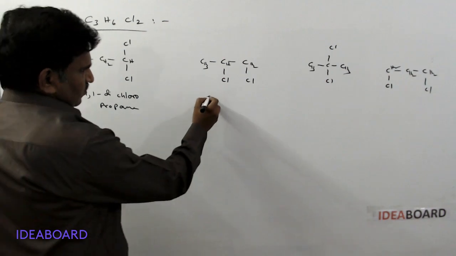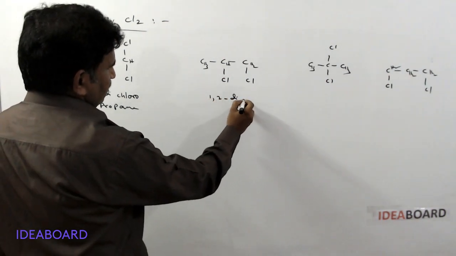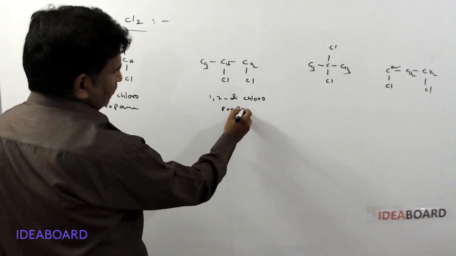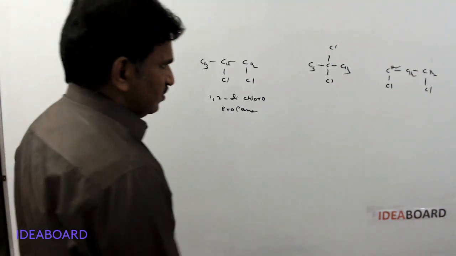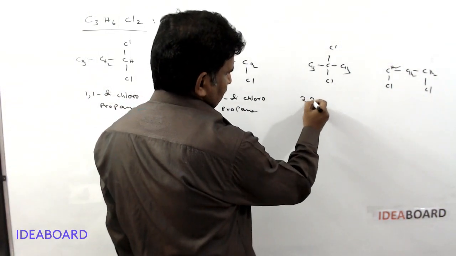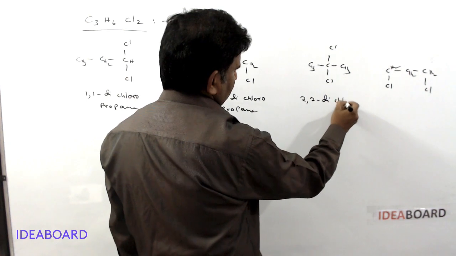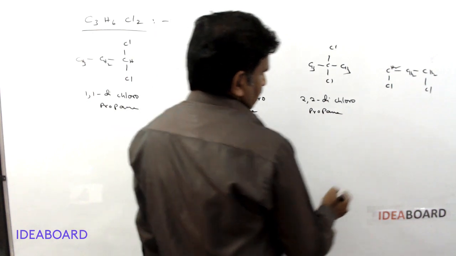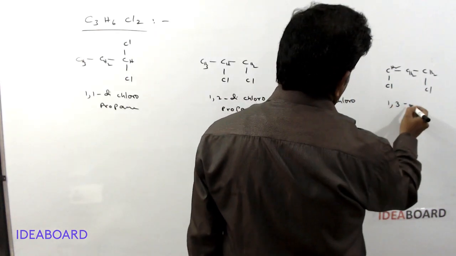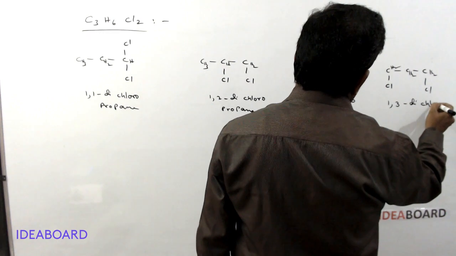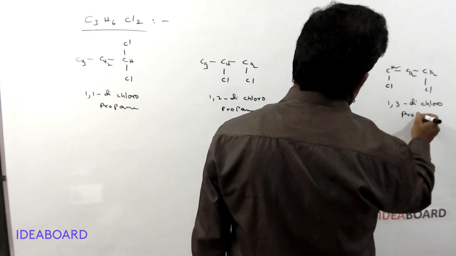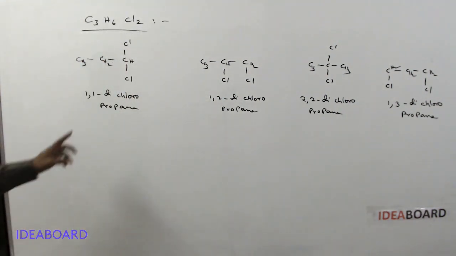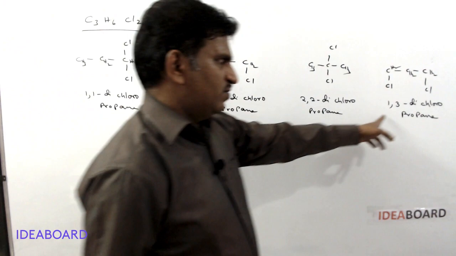And here the name of this compound is 1,2 dichloropropane. And this compound name is 2,2 dichloropropane. And this is called 1,3 dichloropropane. Okay. 1,1 dichloro, 1,2 dichloro, 2,2 dichloro, 1,3 dichloropropane.